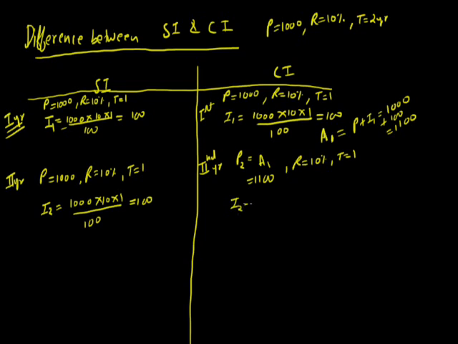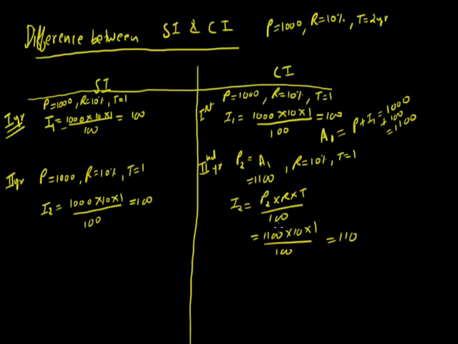Now the interest we calculate, that is P2 into R into T by 100. So P2 is 1100, R is 10, time period 1, divided by 100, that is 110. So the interest for the second year is 110, not 100. But in simple interest, the interest is always the same. In the case of compound interest, the interest is different for different years. So in the first year we have 100, in the second year we have 110.